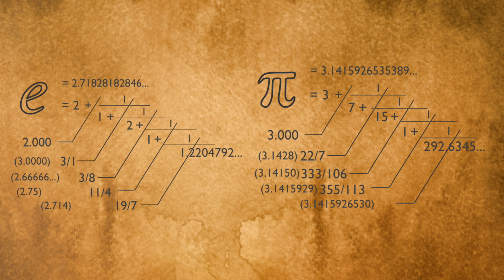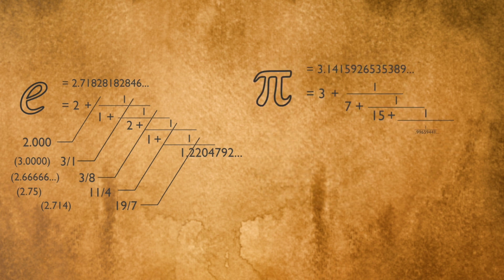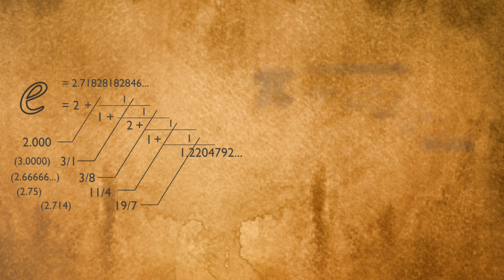This is due to the fact that with pi, at some point, which is at the 5th step, we had a really big number, which is 292, which meant that the number before was almost an integer, because the next fraction was so small. This means that this integer over integer is almost as good as the value of pi itself.